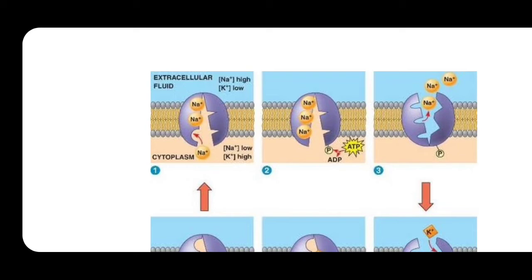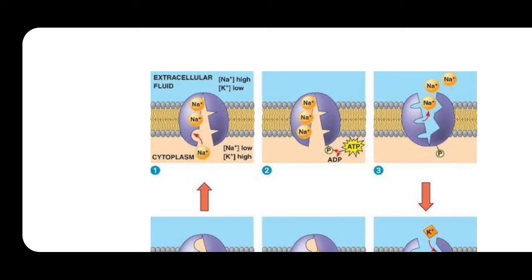These membrane proteins help in changing the structure, or the movement, of the sodium potassium pump.